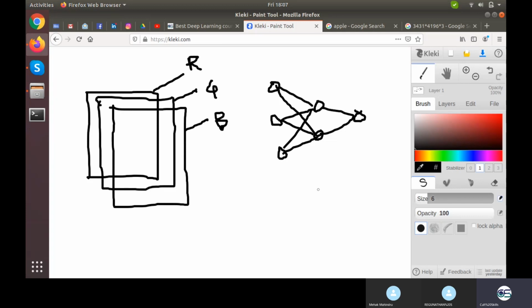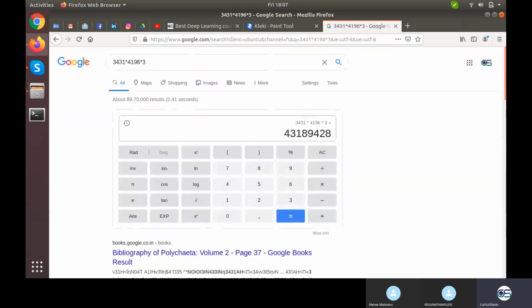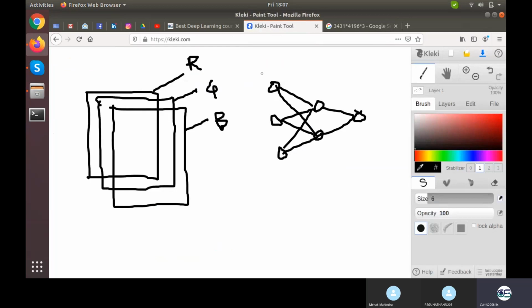What is so wrong with this dense connected neural network? The problem is that we have seen how many total number of pixels there are: 43 million. So we need 43 million neurons in the starting.